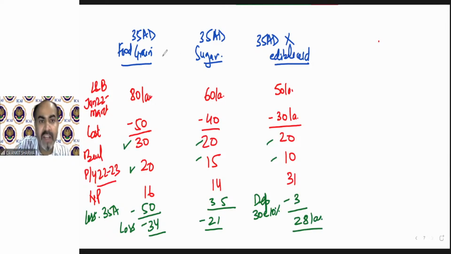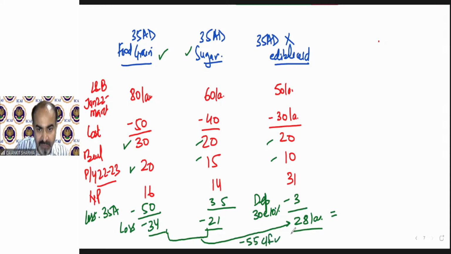And now because 35AD business losses can be set off only against those businesses that do not have 35AD deduction, if we do the aggregate, minus 50 lakh will be carried forward and 28 lakh will be my income. You can see that.